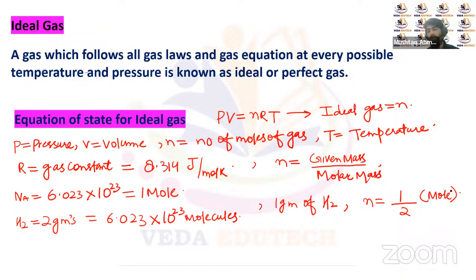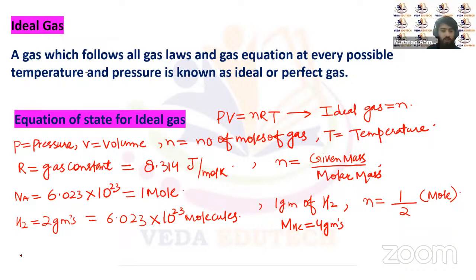Similarly, if we have helium gas, we know that the weight of Avogadro number of particles of helium gas will be equal to 4 grams, right? Or we can say the molar mass of helium is 4 grams. It means that 1 mole of the helium atom will consist of Avogadro number of particles, or the weight of those Avogadro number of particles will be 4 grams.